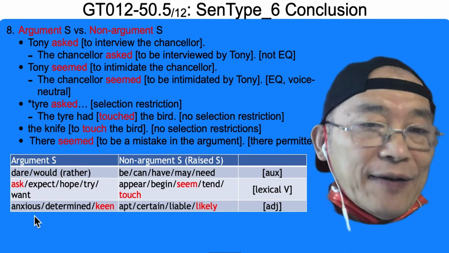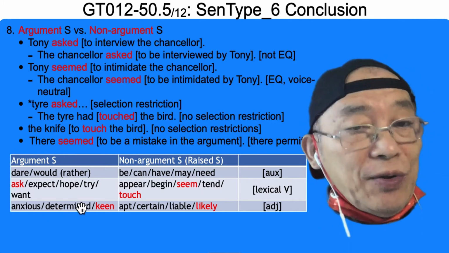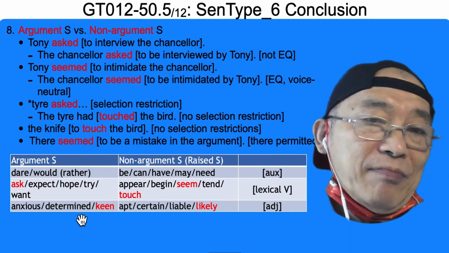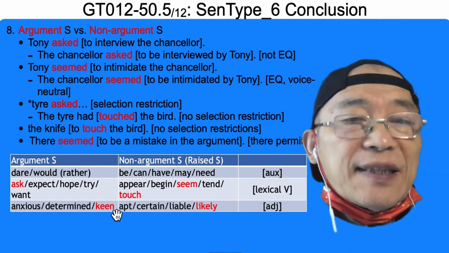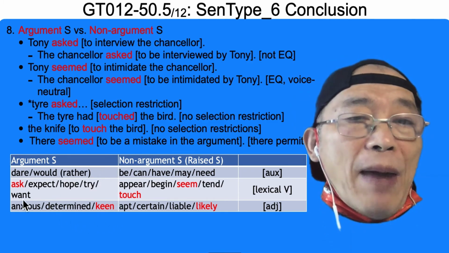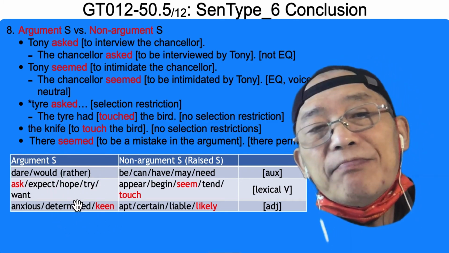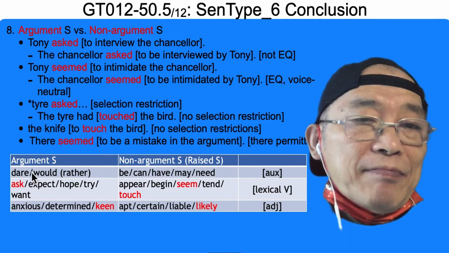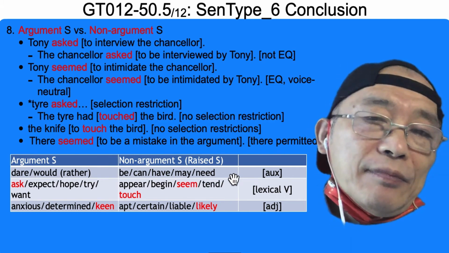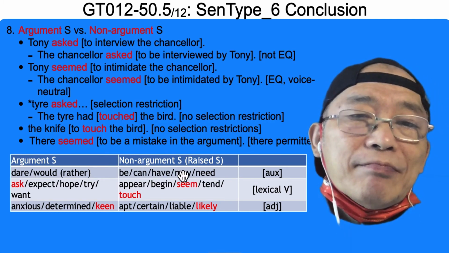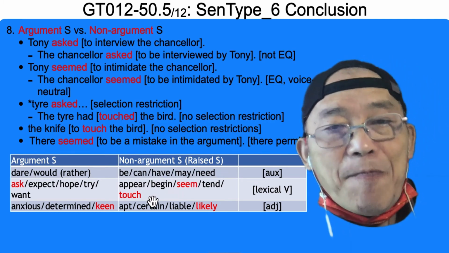About catenative adjective: I'm anxious to do something. I'm determined to do something. I'm keen on something. My own volition. So the subject is an argument subject. Non-argument subject or raised subject, okay.